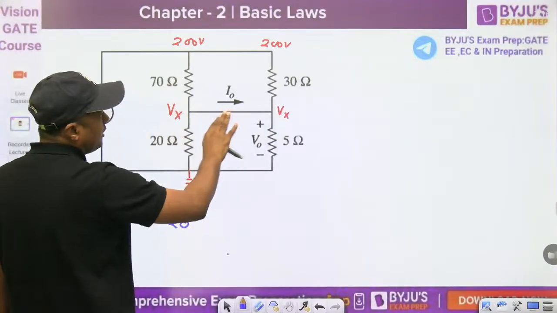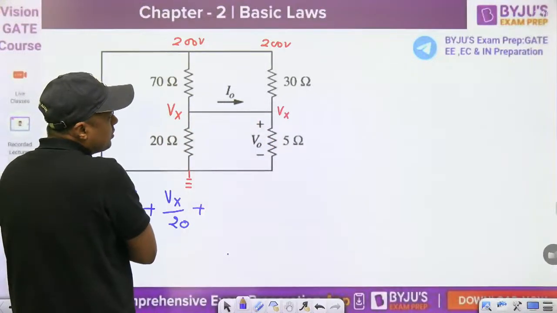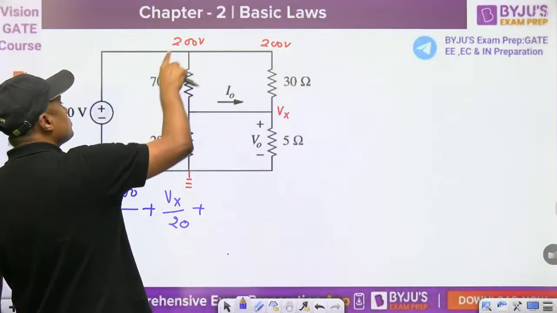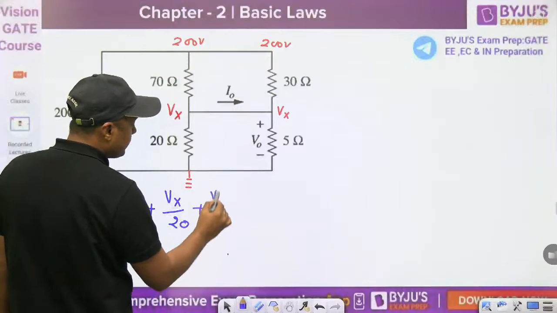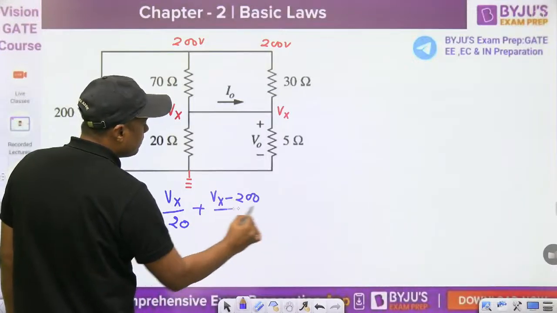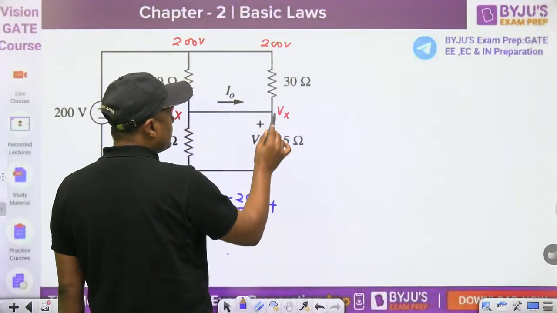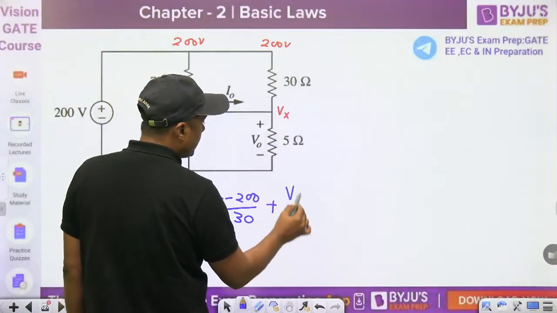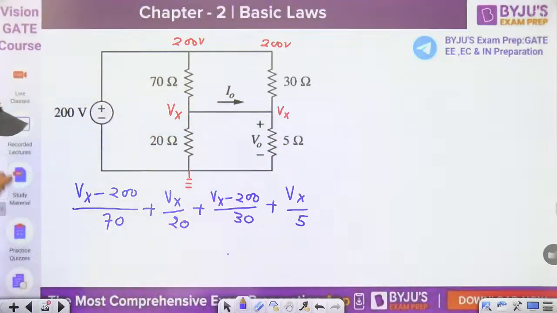We are not writing I0, or we can also find I0 and equate, or otherwise you can directly write (Vx minus 200) by 70, (Vx minus 0) by 20, (Vx minus 200) by 30 plus (Vx minus 0) by 5. So you will get this value 0.